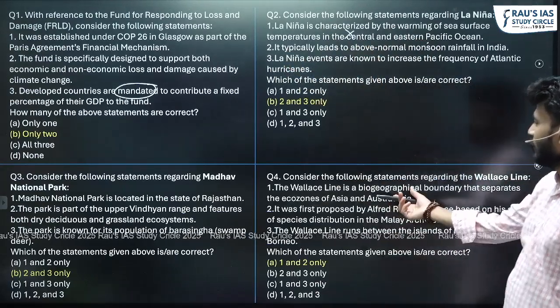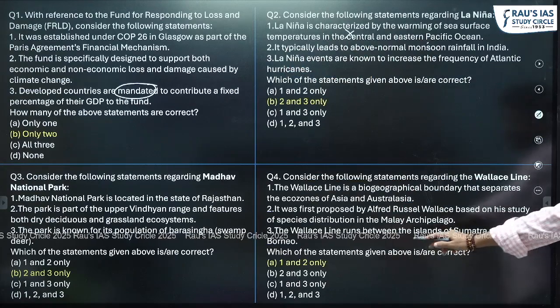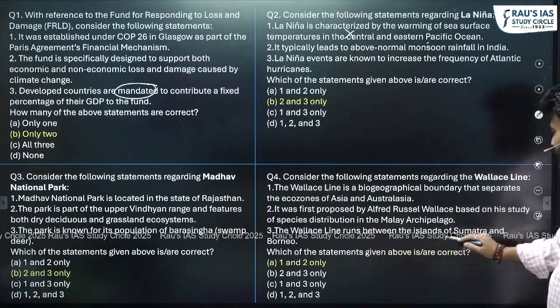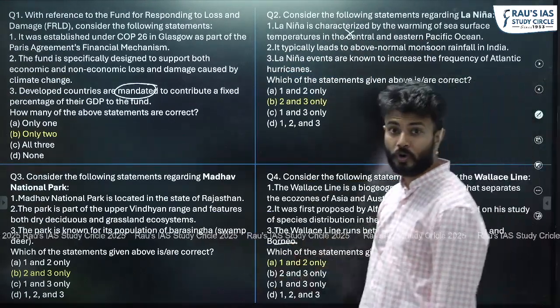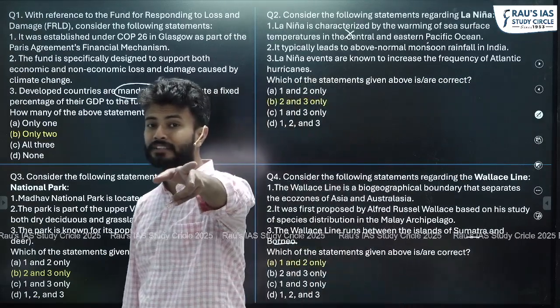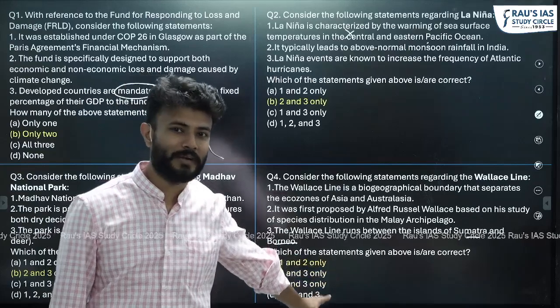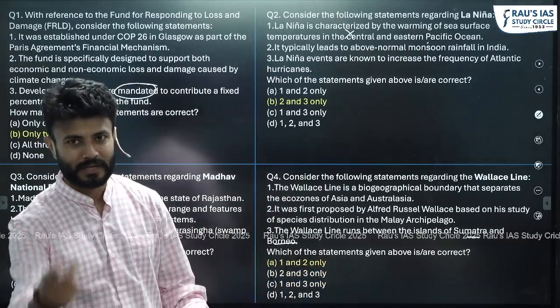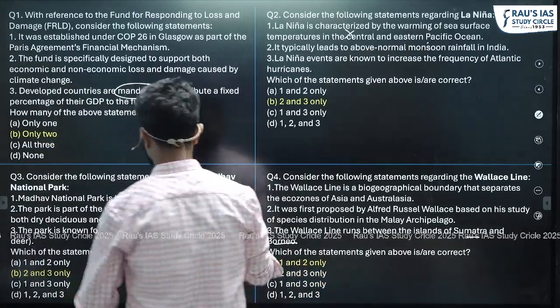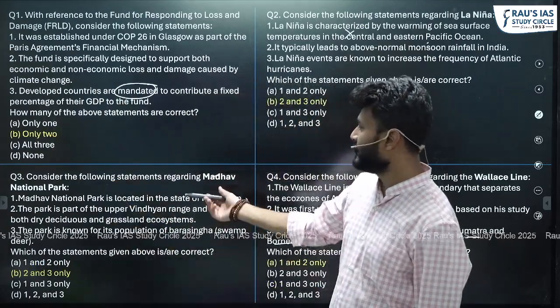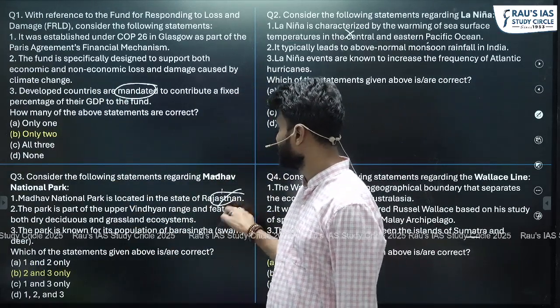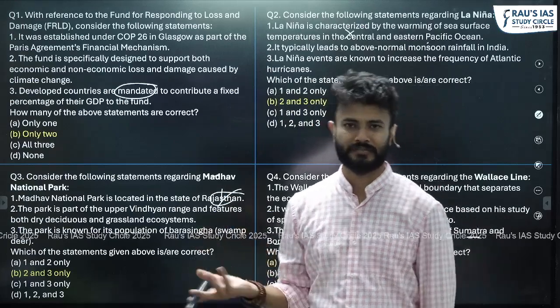When we talk about the Wallace line, its third statement is it runs between the islands of Sumatra and Borneo. No, which were the names of the islands which we discussed? It was not Sumatra and Borneo. Write down in the comments. Let's see whether you remember it or not. And then from the Madhav National Park, the first statement says that it is located in the state of Rajasthan. No, very easy questions, right?